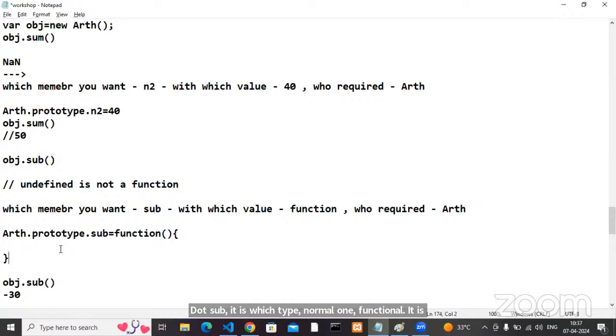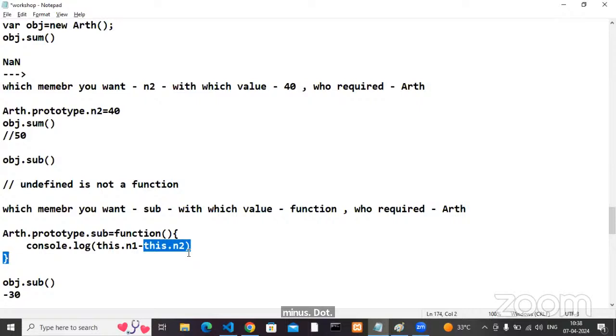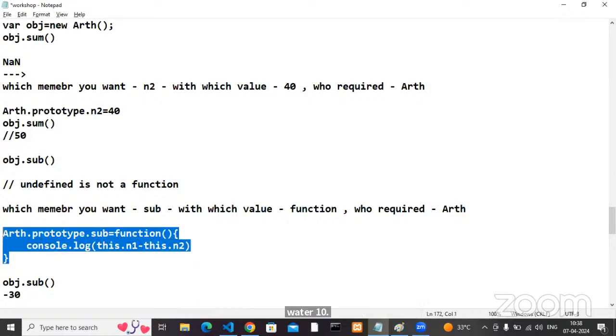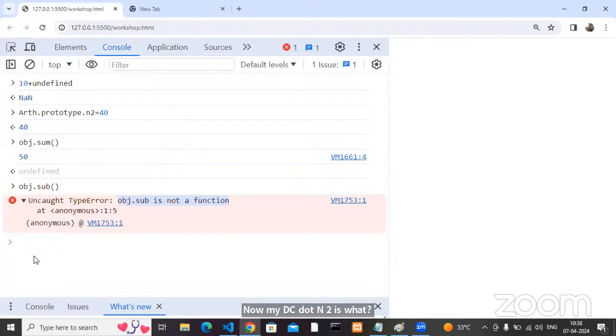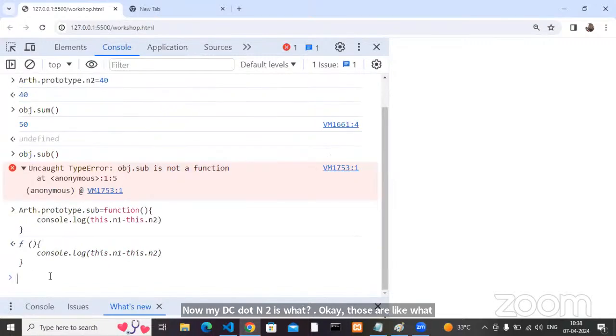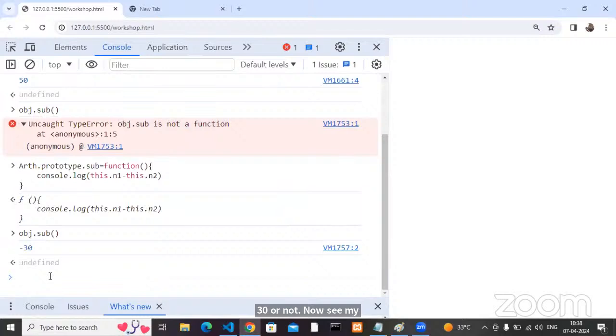Done. Now, as per your requirement, I want to print, or you can return whatever you want. Console.log of this.n1 minus this.n2. My this.n1 is 10. My this.n2 is 40. 10 minus 40, you get minus 30. Now see, my obj.sub answer is minus 30. All agreed?